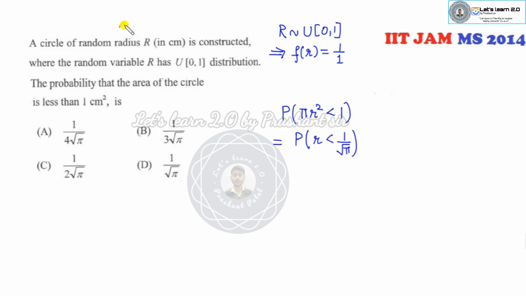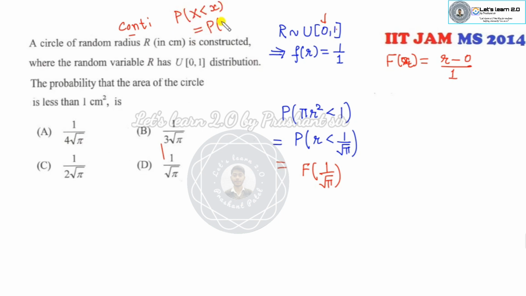Now since it is a continuous random variable, you can always write this in terms of the CDF. So what is the CDF of this R? It is (R minus the lower limit) divided by (upper minus lower). So I can write this as the CDF at 1 by root pi. Remember that because this is a continuous random variable, the probability that X is less than small x is the same as the probability that X is less than or equal to x. So what is the right answer? I can substitute here. It is 1 over root pi is the correct answer of this problem.